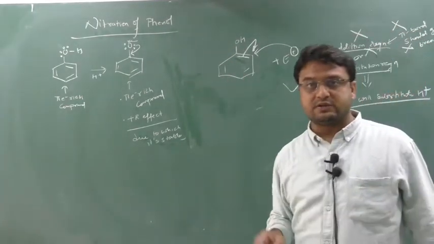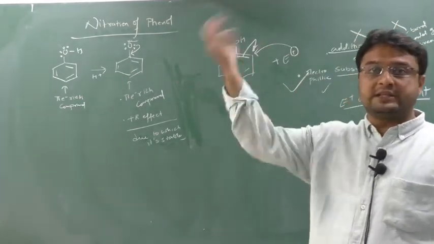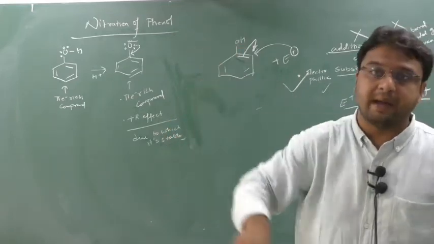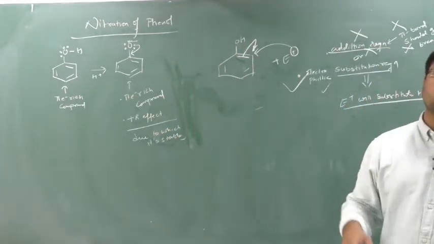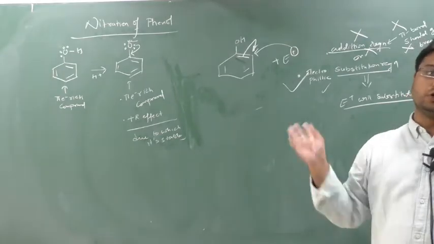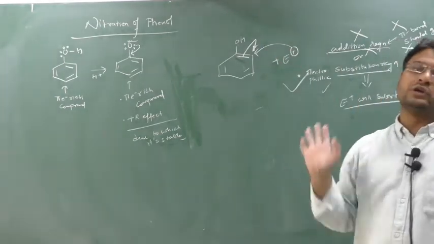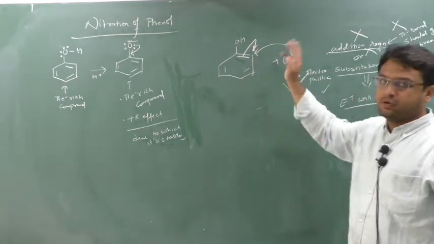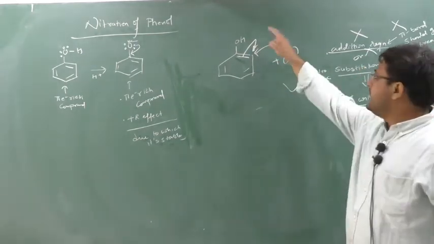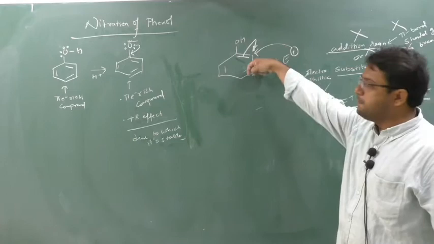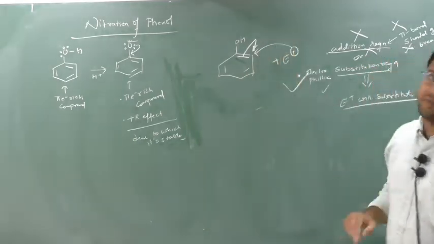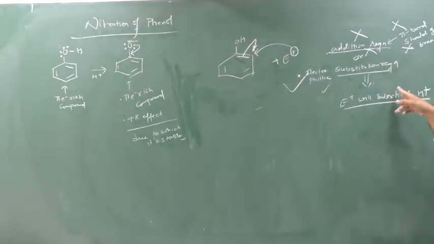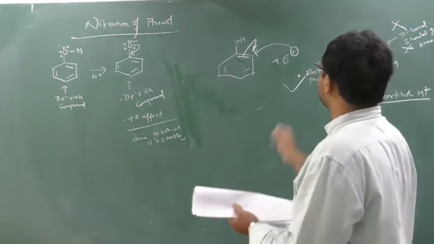That's why in the last class we have seen we were used to remove the H plus and aromaticity was gained back. It was not possible to take out the aromaticity, because you have to give the aromaticity back. To give the aromaticity back, or to give this pi electron back, H plus should be removed. So the same logic is applied here. Here H plus is removed to attach E plus. So here electrophilic substitution will take place, not the addition reaction. Clear? Point number 2.